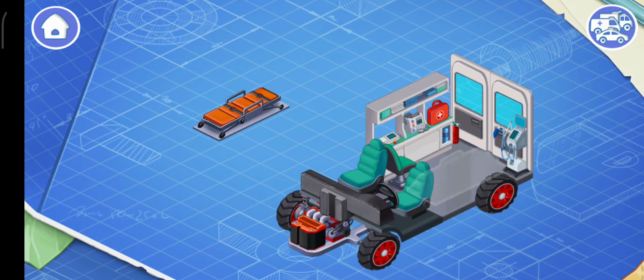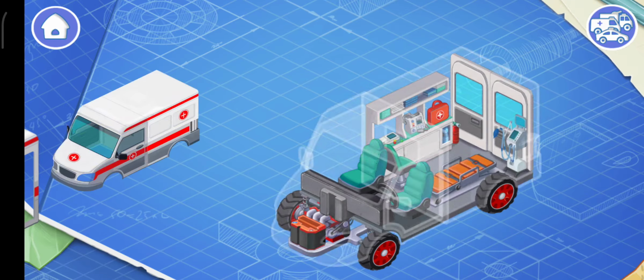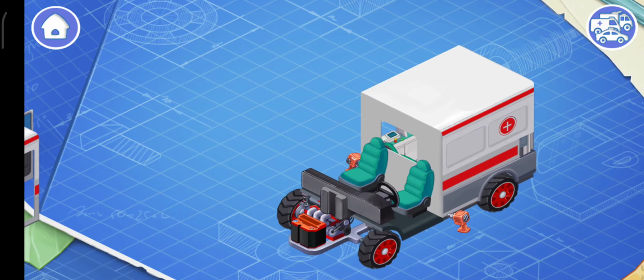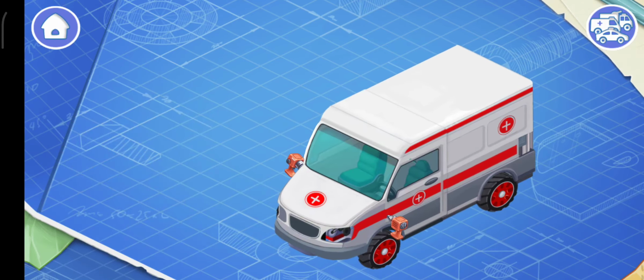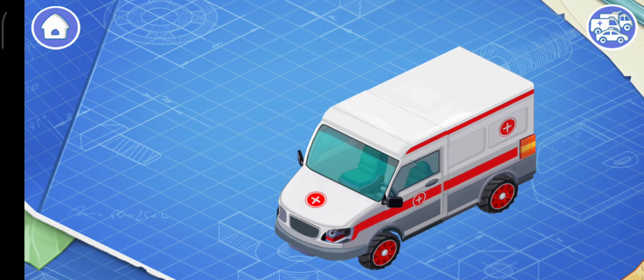Let's put a stretcher. The ambulance stretcher is designed to carry patients. And now we need to install a body. Body is the exterior part of the car, which is attached to the frame.